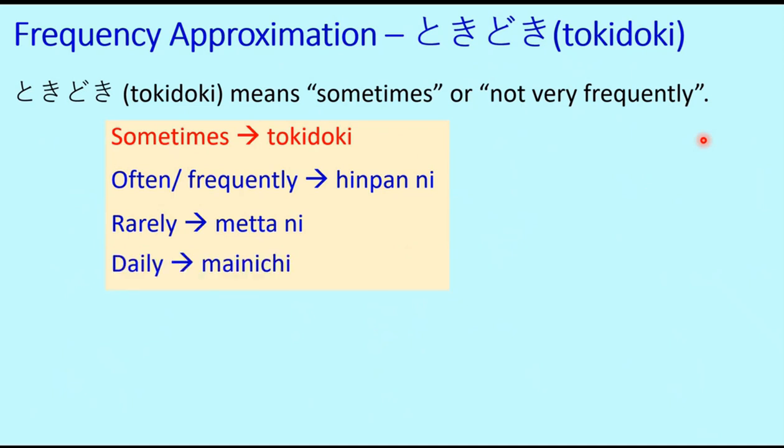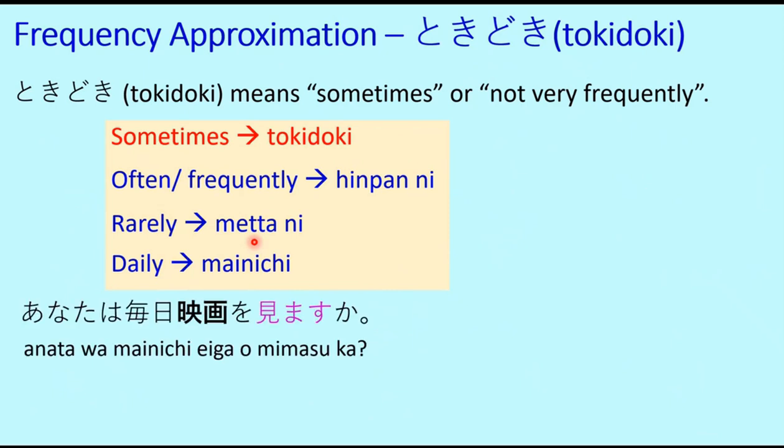And daily we all know, mainichi. So these are the adverbs of frequency of happening of some activity, and today we are looking at tokidoki only. So sometimes, tokidoki, is our subject of interest in this lesson. Rest of these, mainichi, we have already studied, and hinpan and metta we will come across in future lessons.